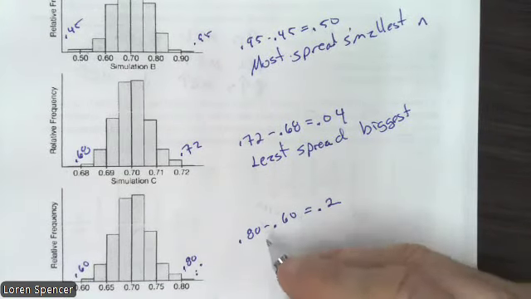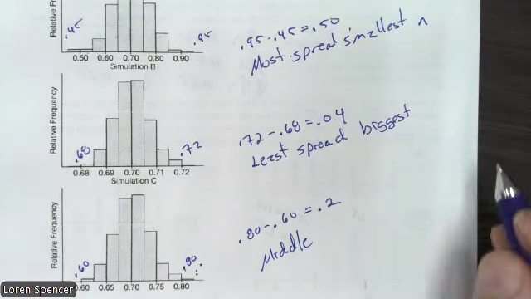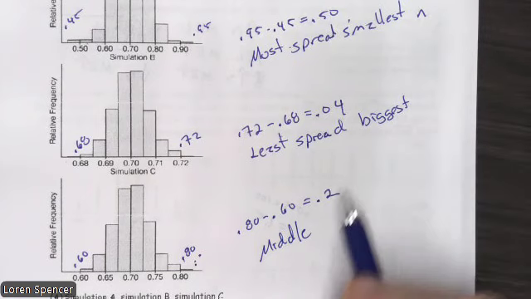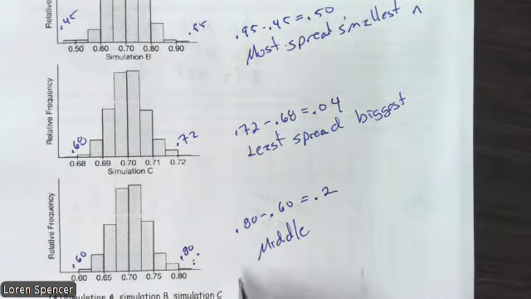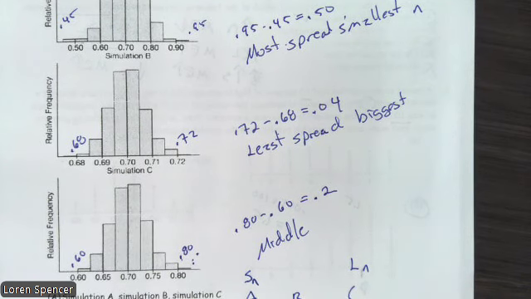And this one right here, middle. So it's going to have the middle n. So it looks like if we're going from least to greatest, A was the least, smallest n. C had, so this is the smallest n, this is the largest n, and B would have been in the center.